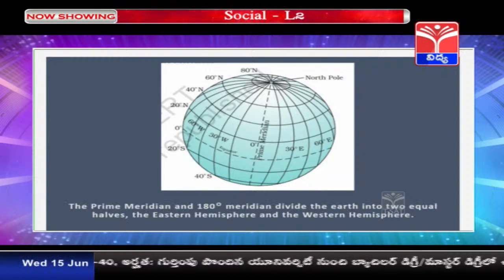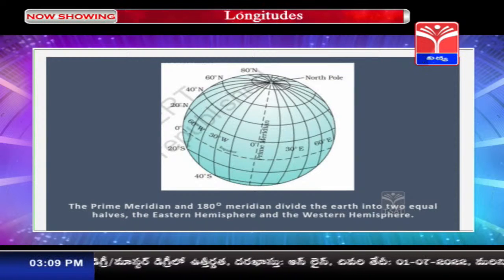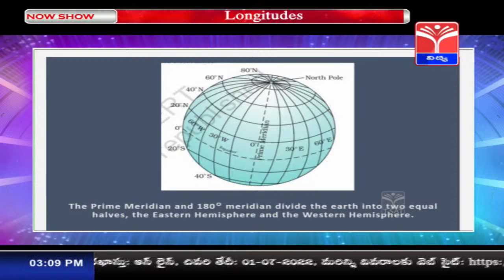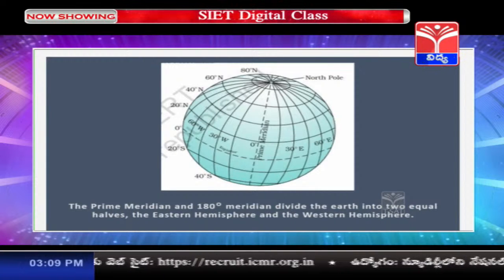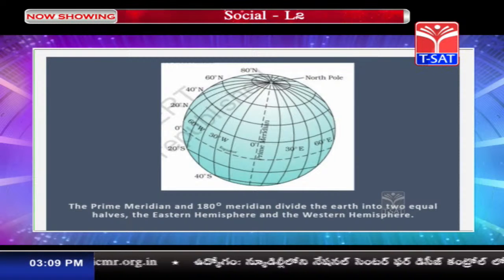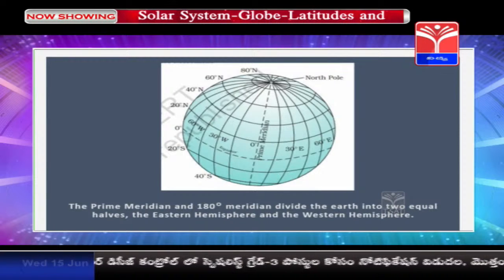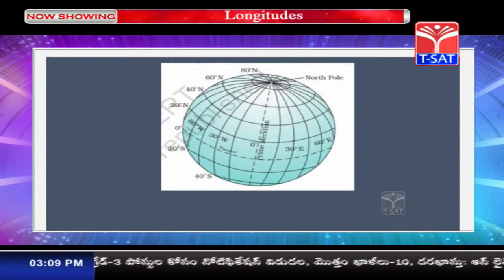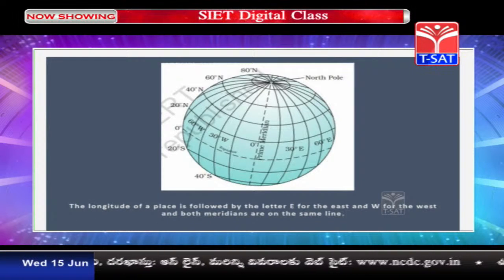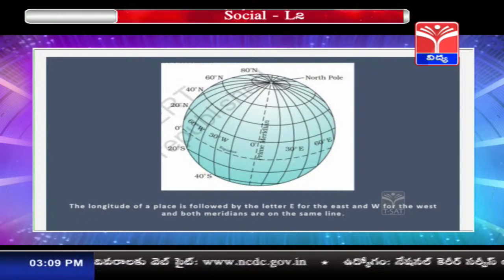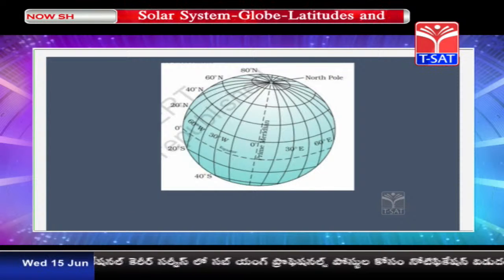The prime meridian and the 180 degrees meridian divide the earth into two equal hemispheres, that is the eastern hemisphere and the western hemisphere. The equator divides the earth into the northern hemisphere and southern hemisphere, and the prime meridian divides our planet earth into the eastern hemisphere and western hemisphere. The longitude of a place is followed by the letter E for the east and letter W for the west, and both the meridians are on the same line.